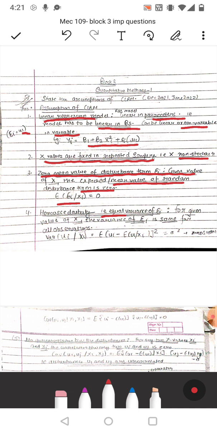Fourth, homoscedasticity, that is equivariance of error term for given value of xi. The variance of error term is the same for all observations. That is, variance of error term given xi is equal to expected value of ui minus expected value of ui given xi, whole square, should be equal to sigma square. That is homoscedastic.